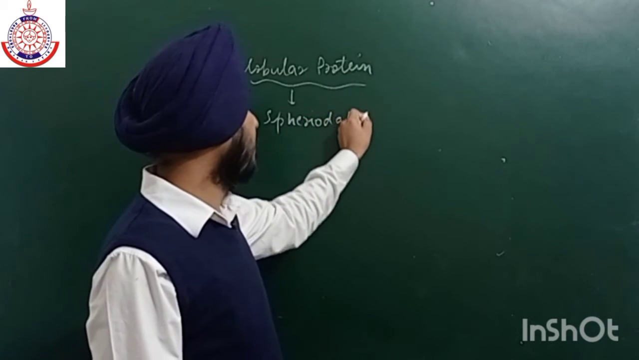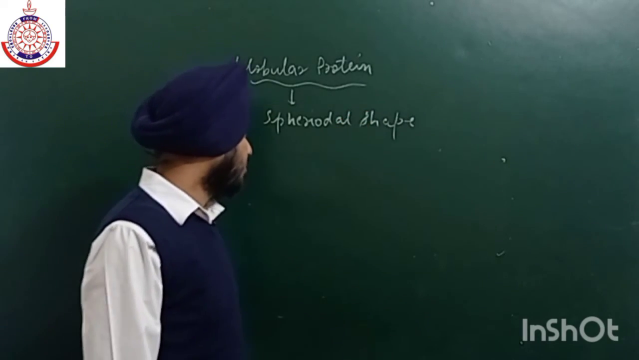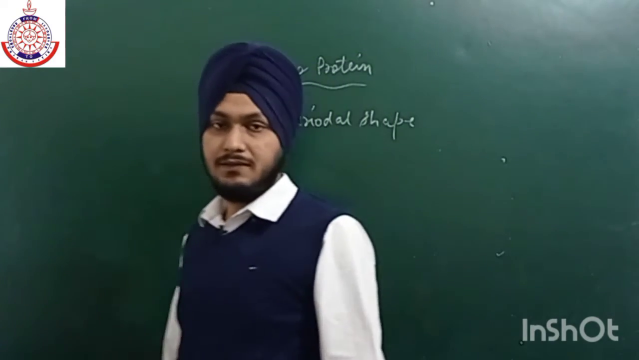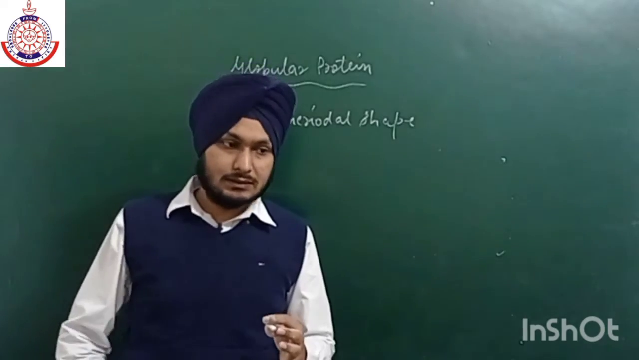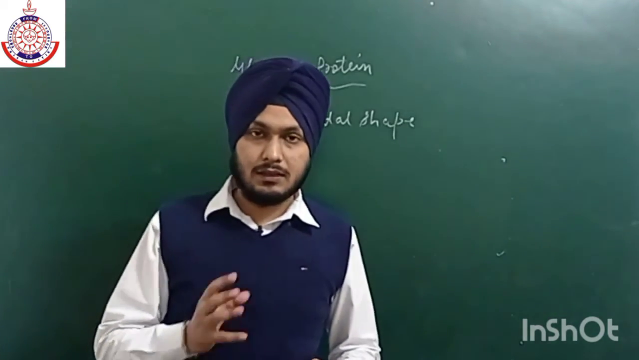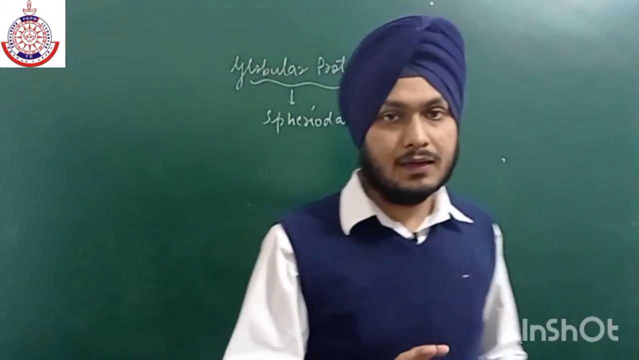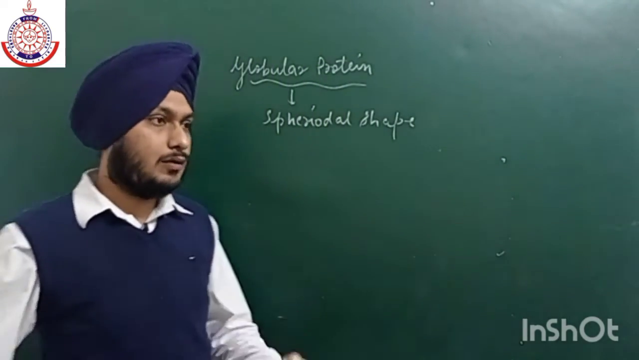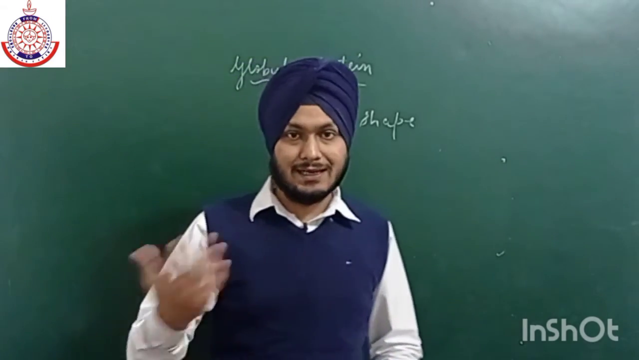Spheroidal shape. They have spheroidal shape. Now, how will they get this spheroidal shape? When the peptides are arranged in such a way that the hydrophobic part moves inside and the hydrophilic part moves outside. As we all know, in a peptide there is also a hydrophobic part. The hydrophobic part is the R group, and the hydrophilic parts are the COOH and NH2 groups.